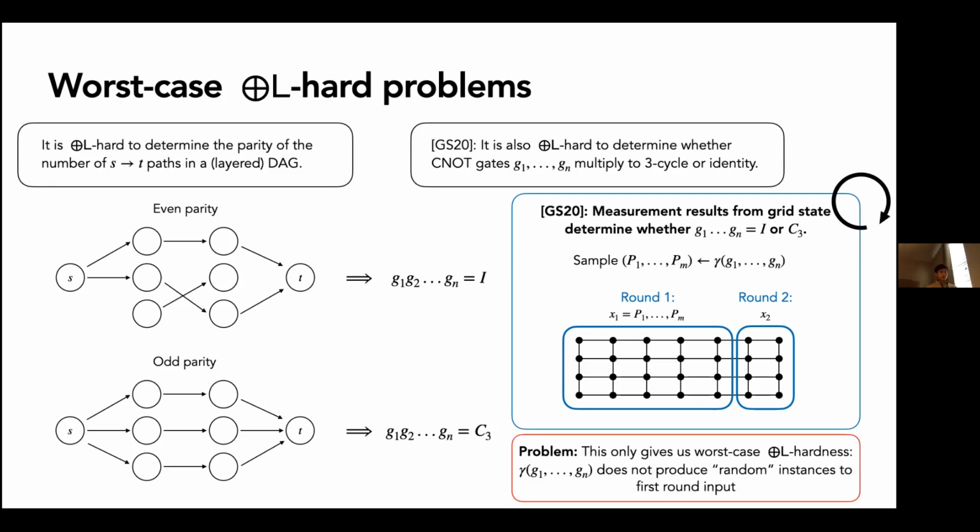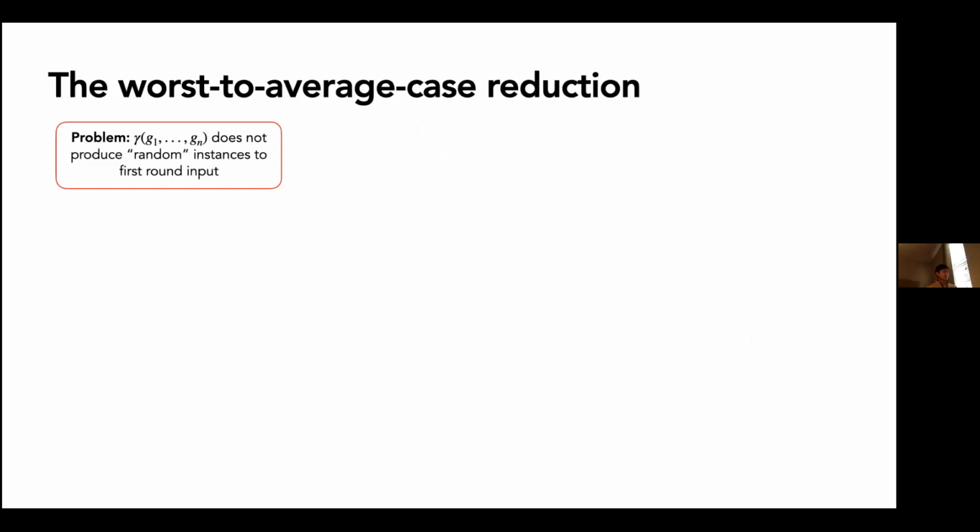Okay, but one problem we have is that this only gives us worst-case parity-L-hardness. And the reason is that gamma does not produce random instances to the first-round input. It is a randomized algorithm, but it is not highly randomized. So if you recall, in a worst average case reduction, we want to use the ability to solve problems on many random instances in order to solve a worst case problem. But we don't get that here, and I'll illustrate why. So again, the problem is that gamma doesn't produce random instances to the first round input.